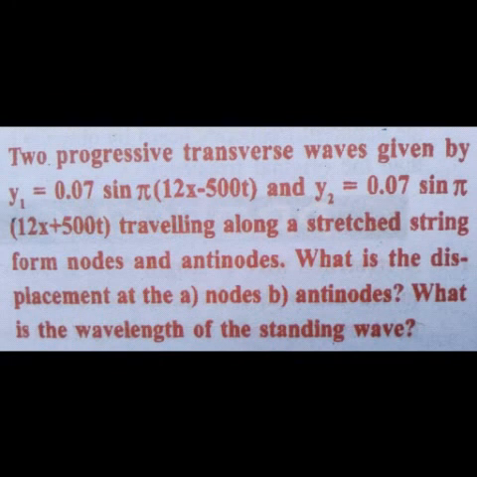Next, third problem. Two progressive transverse waves given by y1 is 0.07 sine pi of 12x minus 500t and y2 is 0.07 sine pi of 12x plus 500t, traveling along a stretched string, form nodes and antinodes. What is the displacement at A, nodes, at B, antinodes? What is the wavelength of the standing wave?